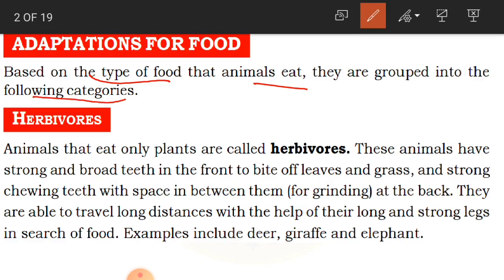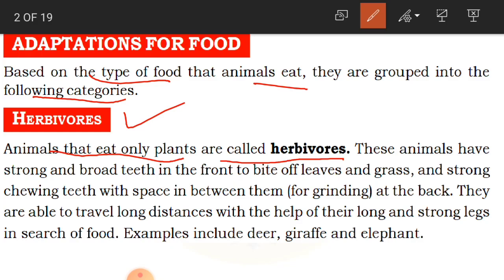First we learn about herbivores. Animals that eat only plants are called herbivores. These animals have strong and broad teeth in the front to bite off leaves and grass, and strong chewing teeth with space in between them at the back. See, children, what are herbivores? Animals that eat only plants, like grass and all other plants. Such animals are called herbivores.